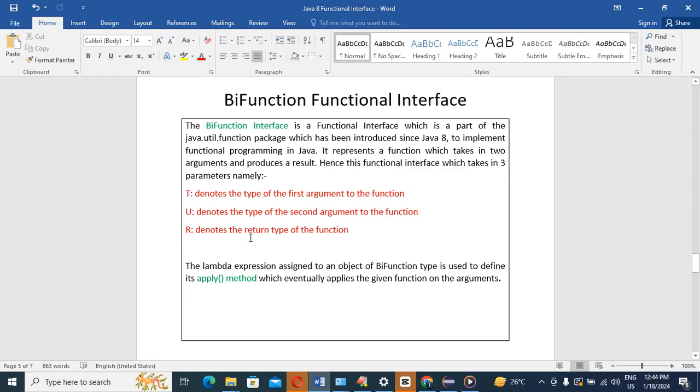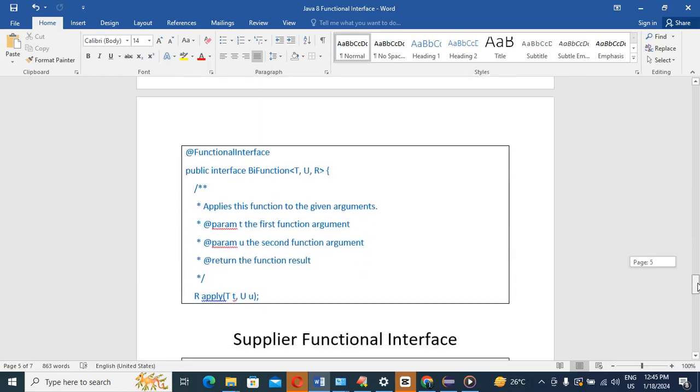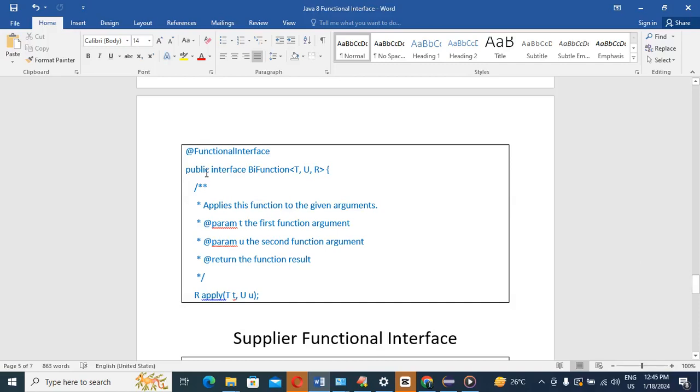And this BiFunction functional interface also uses the same method that the Function functional interface uses, that is the apply method. The only difference is that Function takes one argument, but BiFunction takes two arguments and one return type. It takes two parameters in a request, and that's why it's called BiFunction. I will show this once we start the code, and also the internals.